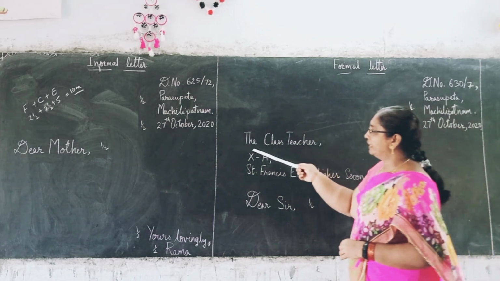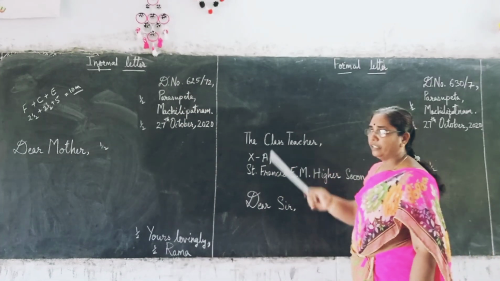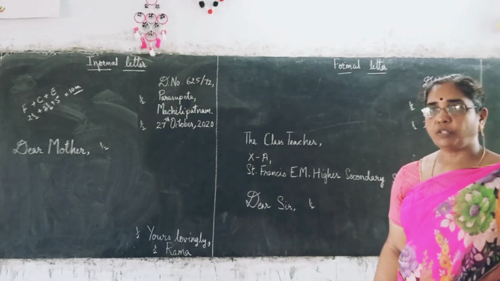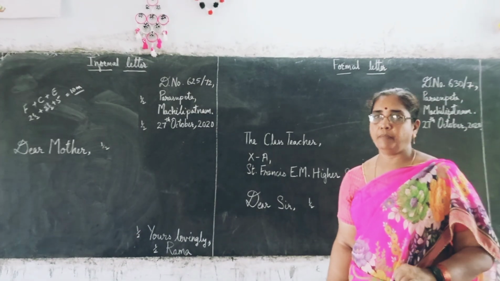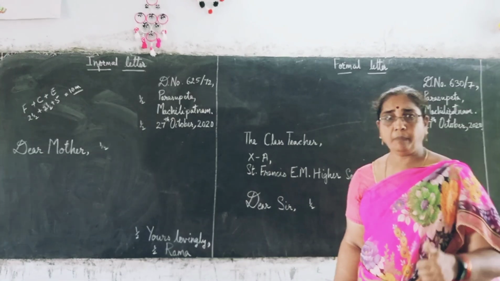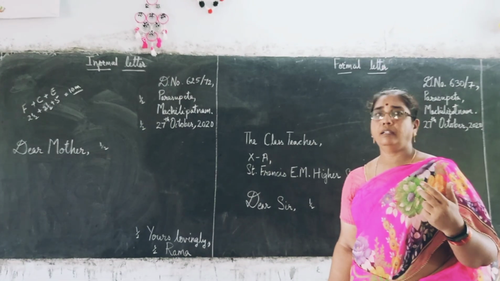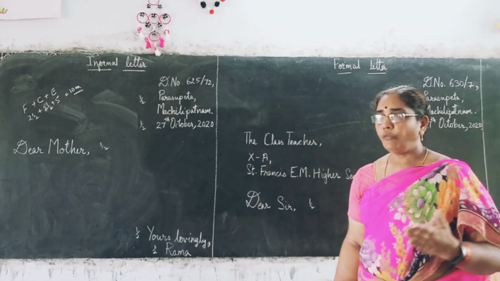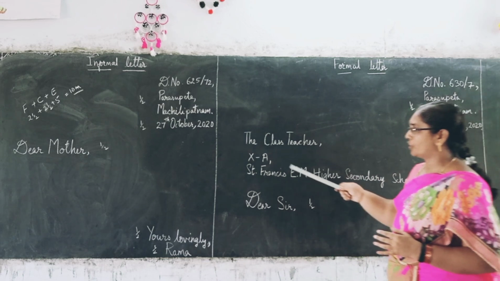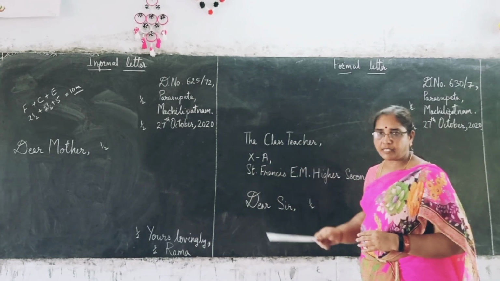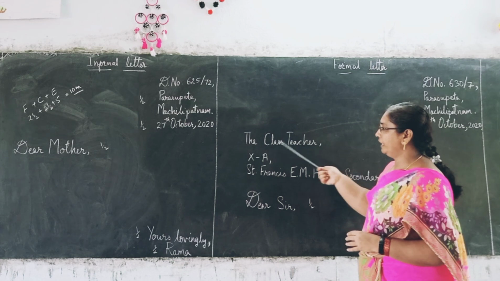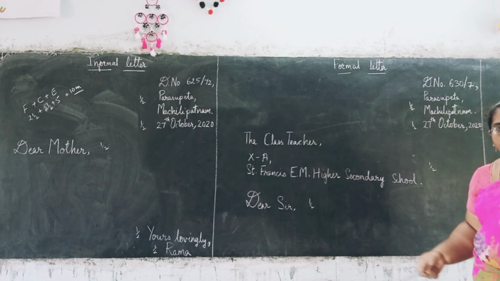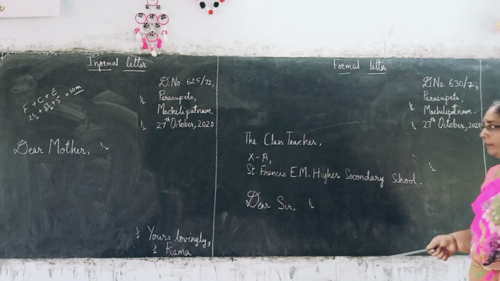Okay. So, the class teacher. You see, the definite article is important. The class teacher, the principal, the executive, the chairman, the president, the prime minister, the secretary, the correspondent, and so on, whatever it is. For all these situations, the definite article is compulsory to write, and it should be in capital letters. I have given the leave application format, but for any other formal letters, you can follow the same.